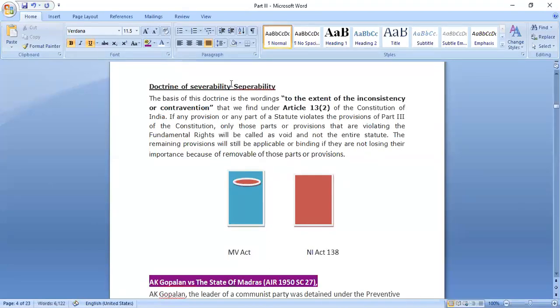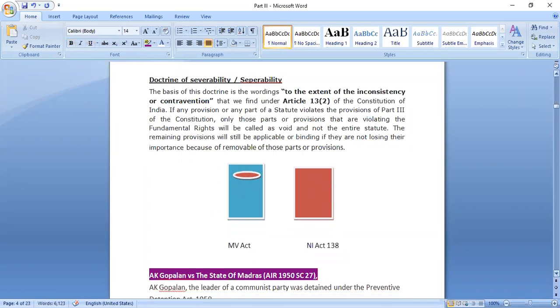So you can also remember this as the doctrine of separability. That means if we can separate that provision, then we would separate it and only make it invalid. If we cannot separate it, the entire thing would become invalid. So this is what we get under Article 13 Clause 2, to the extent of inconsistency or contravention. That means to the extent of inconsistency, only this provision was inconsistent. So only that we would make invalid, the rest would still be applicable. So this is the doctrine of severability or separability.